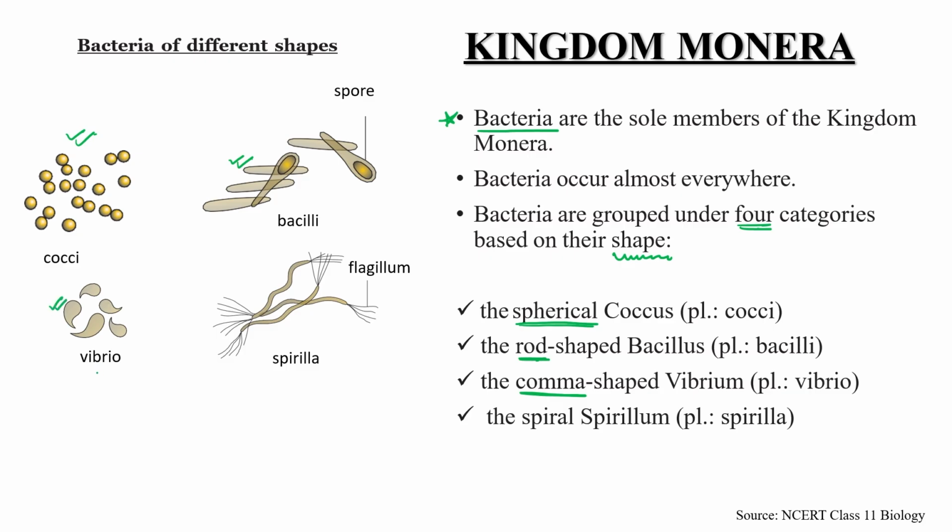Some bacteria have a spiral-shaped structure, and they also have flagellum on their longitudinal end. So spirilla come under this category. So bacteria are grouped under four categories according to their shape: cocci, bacilli, vibrio, and spirilla.